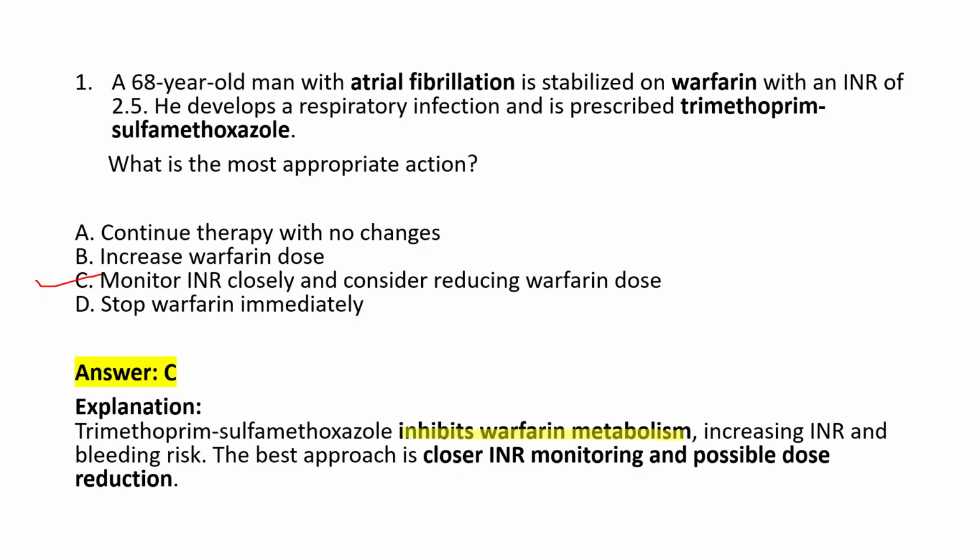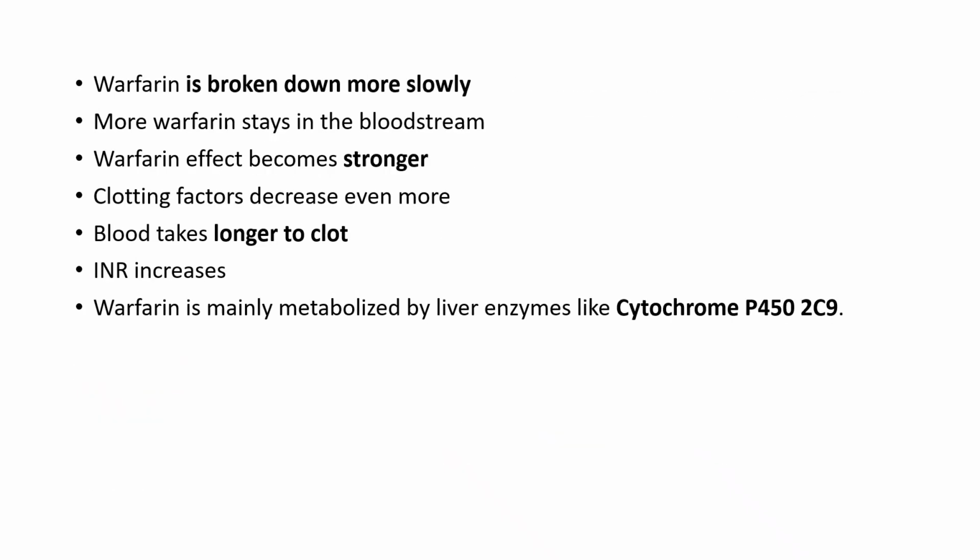Okay. Next is C. The first point they have mentioned is warfarin is broken down more slowly. More warfarin stays in the bloodstream. Warfarin effect becomes stronger. Clotting factors decrease even more. Blood takes longer to clot. INR increases. All these steps happen when the metabolism of warfarin is inhibited.